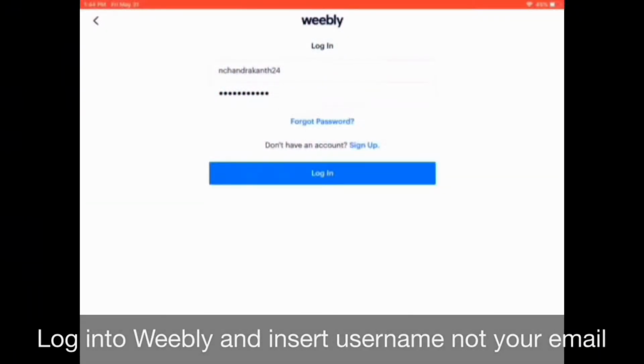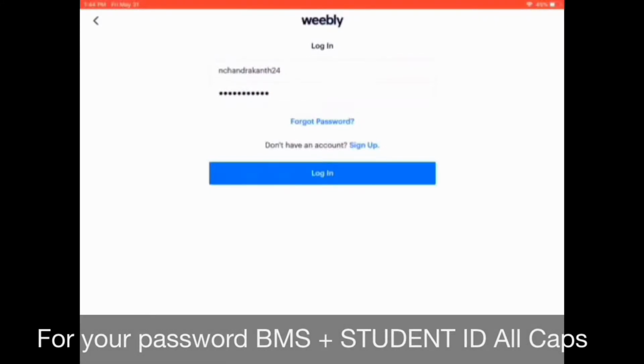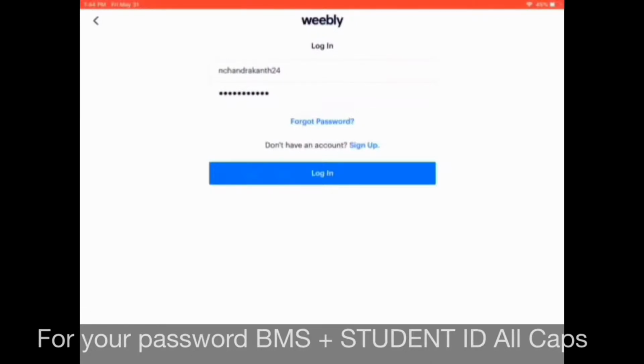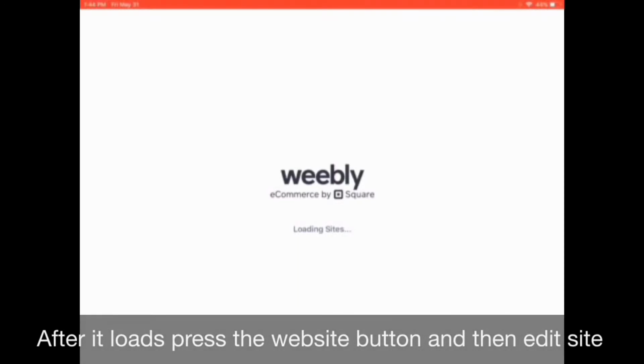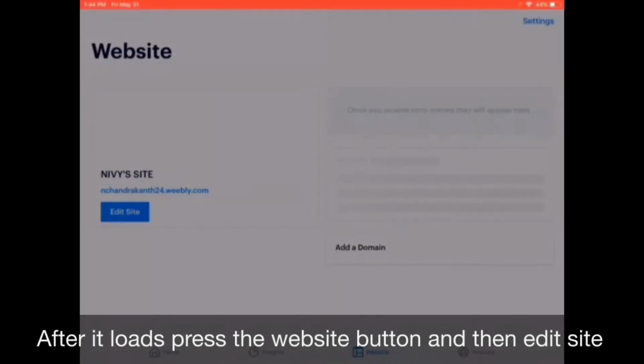Log into Weebly and insert username, not email. And for your password, do BMS plus student ID, all caps. After it loads, press the website button and then press Edit Site.